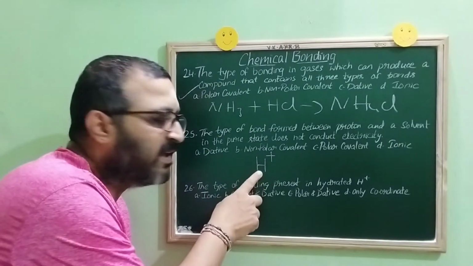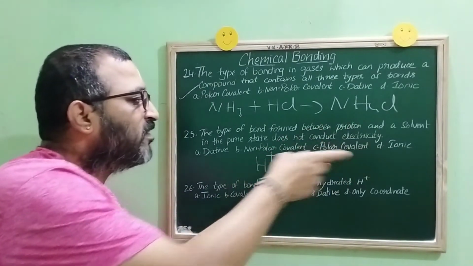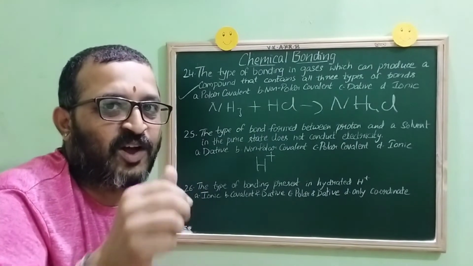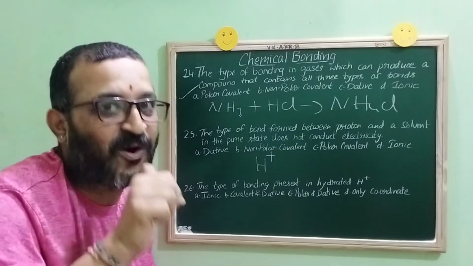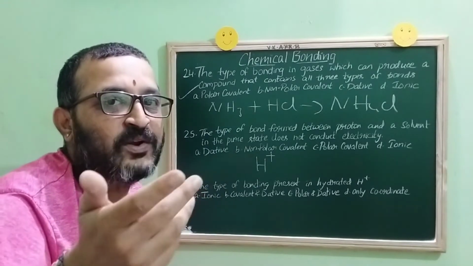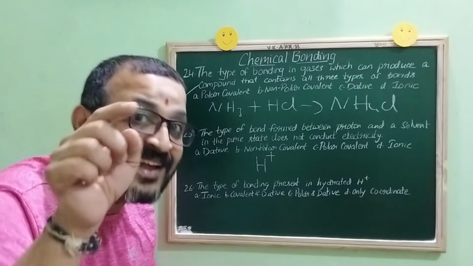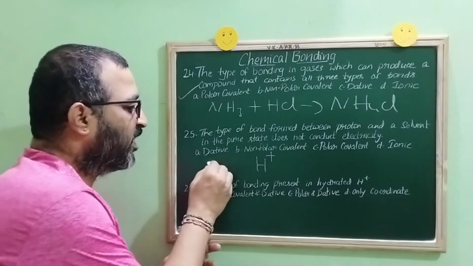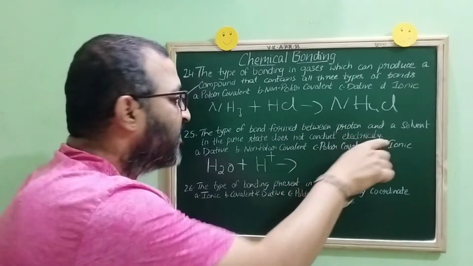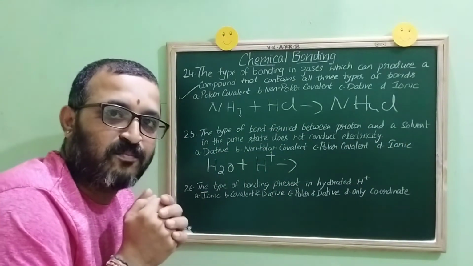Proton is nothing but H plus. So which is the solvent in the pure state that does not conduct electricity? Children, obviously it is water. See, water in the pure state does not conduct electricity. That's why we do electrolysis of what? Acidified water. Now children, between water and H plus, they are asking what is the type of bond present.